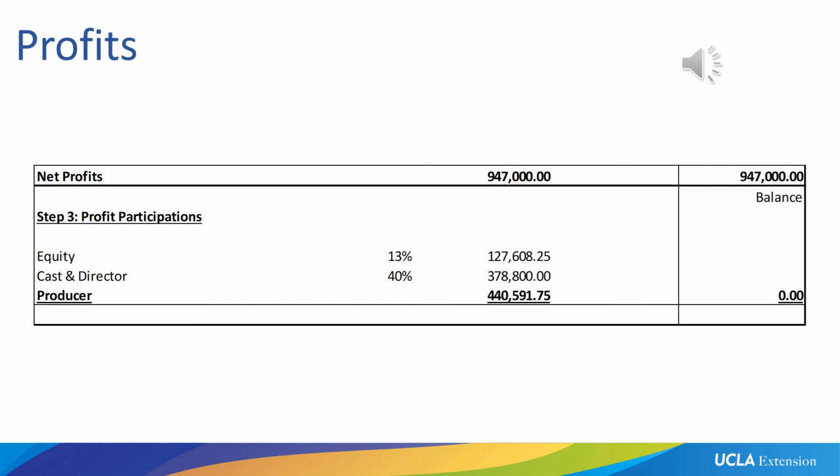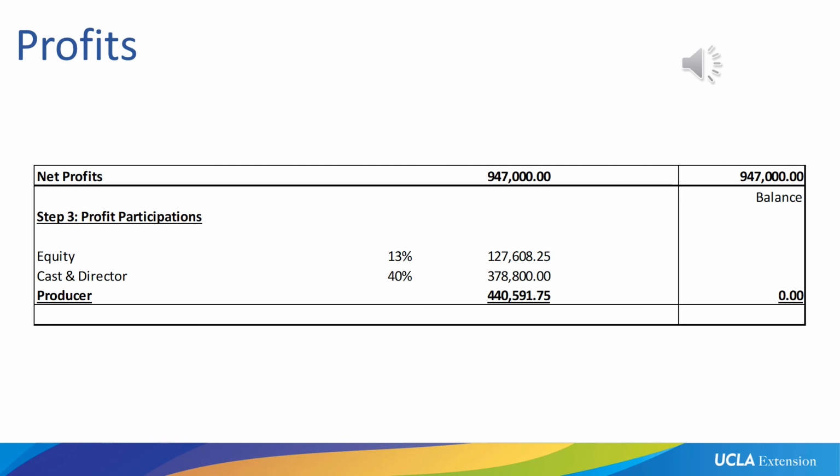Now, these profit participations are agreed with our equity investor and our casting director. The equity investor is getting a standard 50% of the percentage he has invested in relation to the budget.